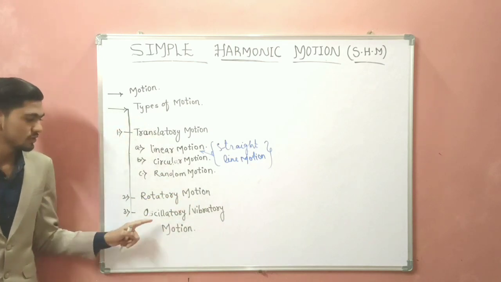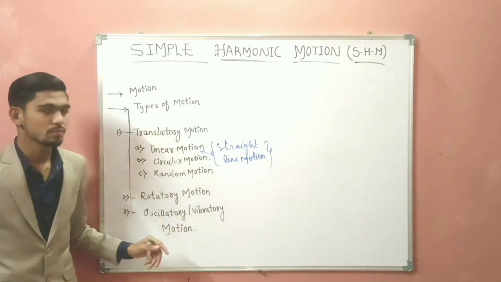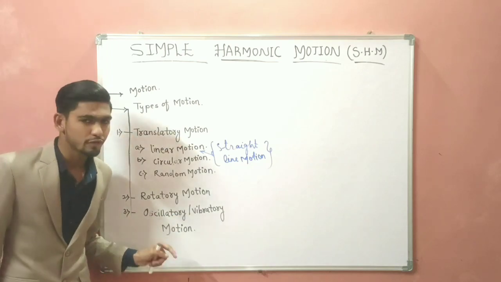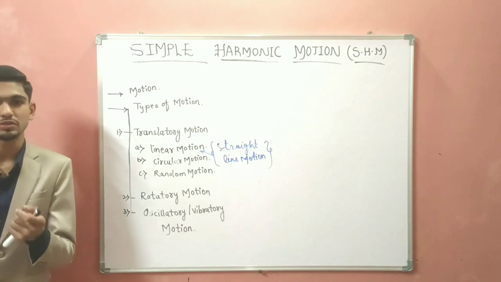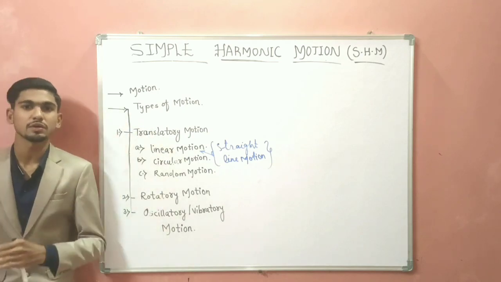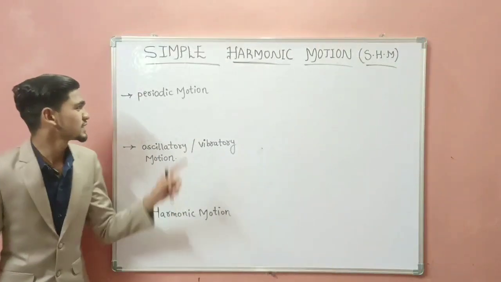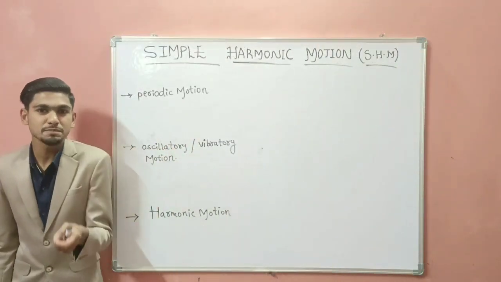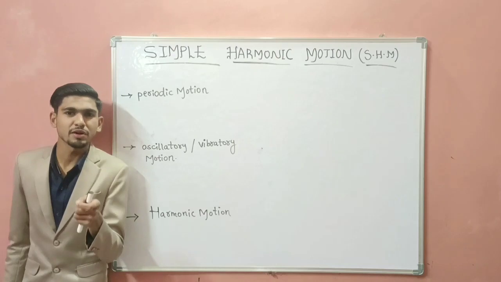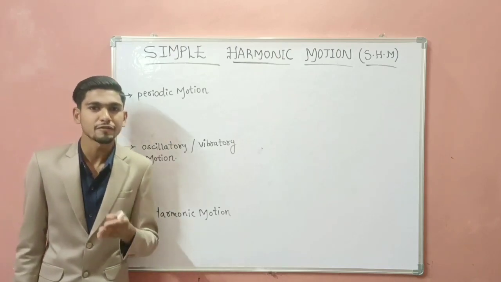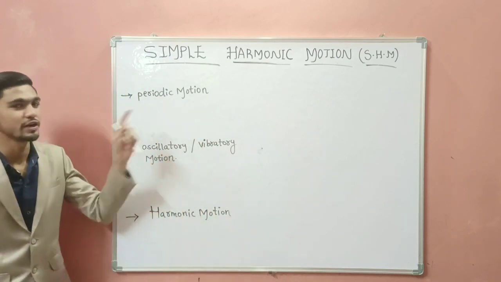Now next comes oscillatory or vibratory motion. My dear friends, before understanding oscillatory or vibratory motion, first we have to know about periodic motion. So first we'll discuss periodic motion, then we'll go through oscillatory or vibratory motion. What is periodic motion? Periodic motion is a motion that repeats itself identically after a fixed interval of time.